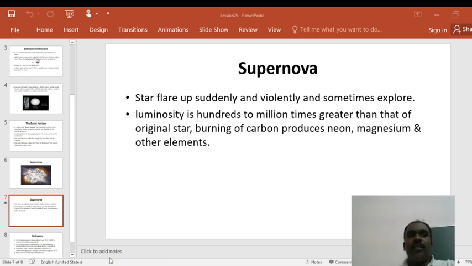If the mass of the star exceeds 1.44 solar masses, that is, exceeds the Chandrasekhar limit, the outward electron degeneracy pressure cannot balance the inward gravitational force.